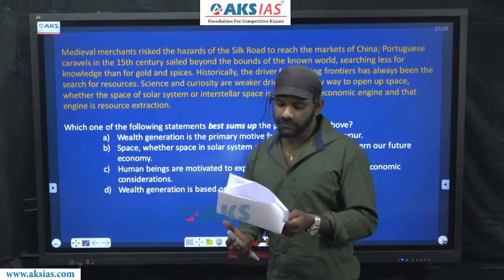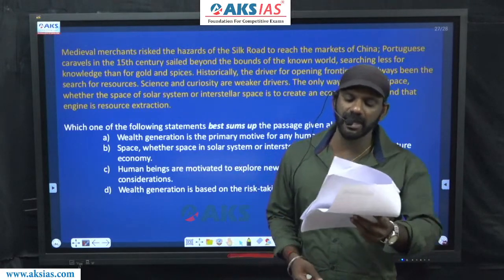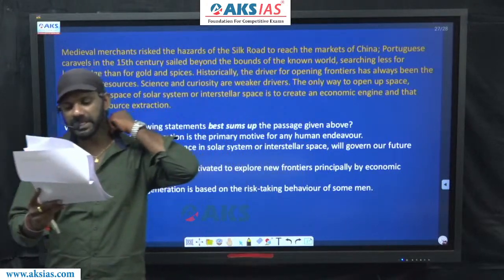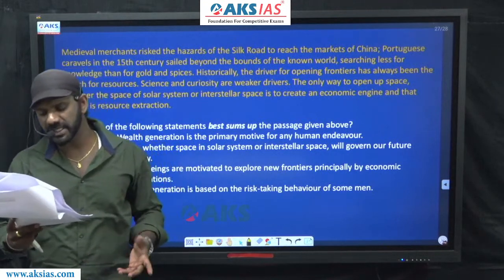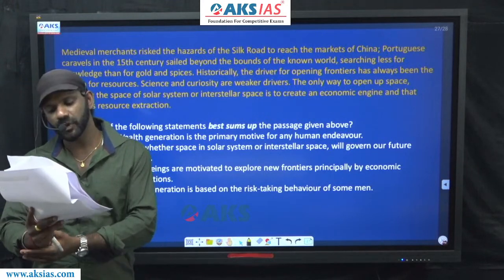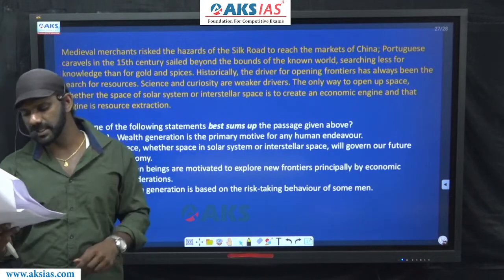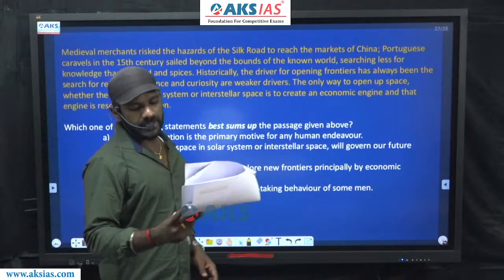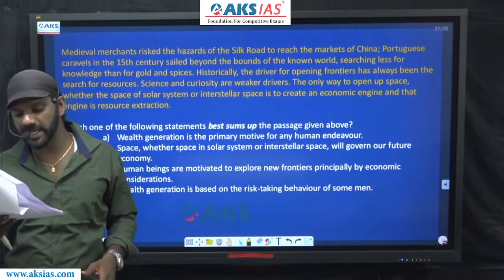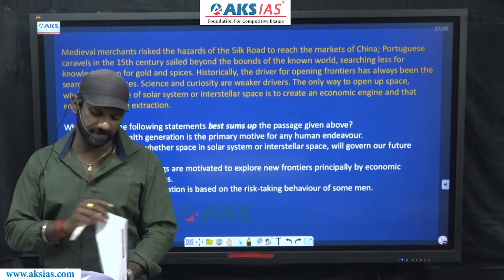I'll read the paragraph. Medieval merchants risked the hazards of the Silk Road to reach the markets of China. Portuguese caravels in the 15th century sailed beyond the bounds of the known world, searching less for knowledge than for gold and prizes. Historically, the driver for opening frontiers has always been the search for resources. Science and curiosity are weak drivers. The only way to open up space, whether the space of the solar system or interstellar space, is to create an economic engine, and that engine is resource extraction.